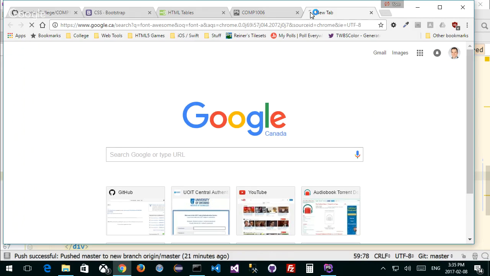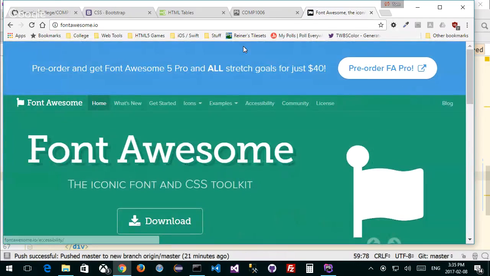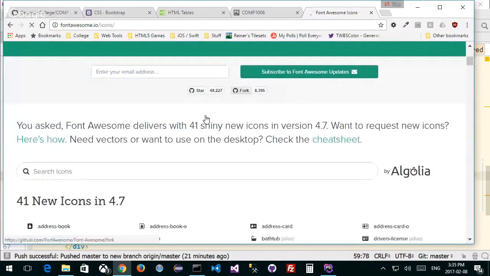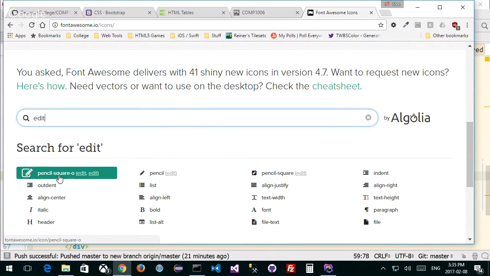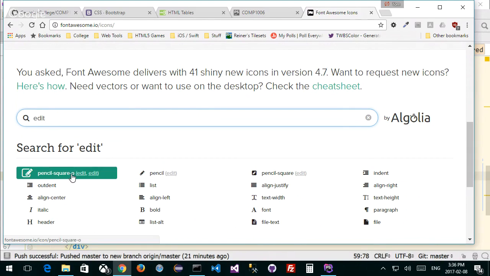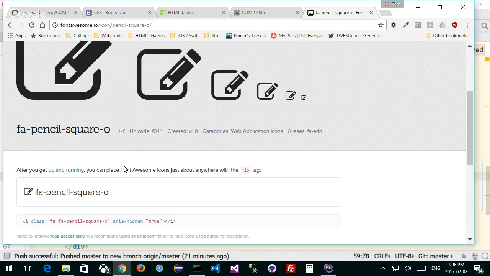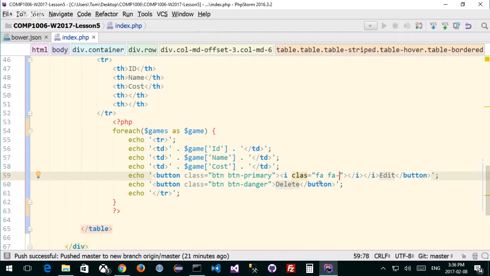It's an actual font, an icon font framework where you can go to icons, they're trying to sell it. And if I look at edit, you can see an idea of what it looks like. Pencil Square O, kind of a default font, or pencil itself, whatever you want. I think I want to use this one. If you click on it, it actually gives you the code for it. So here's pencil, FA, pencil square O. So I'm going to copy that one and go back to PHP Storm and put that in there. That's the pencil square. And it's going to be appearing inside the button, right? And I'll do the same thing.